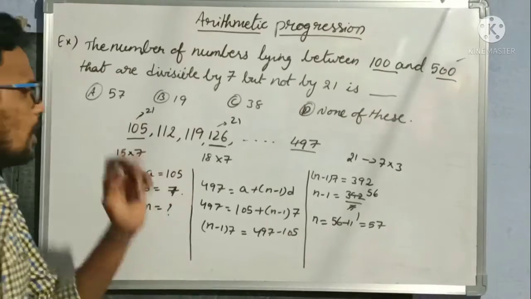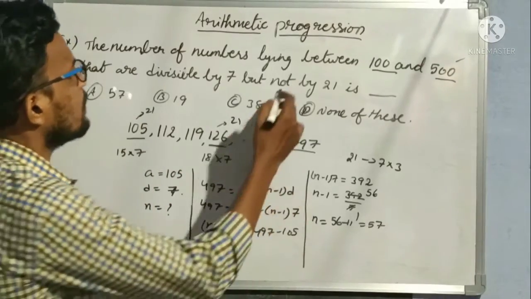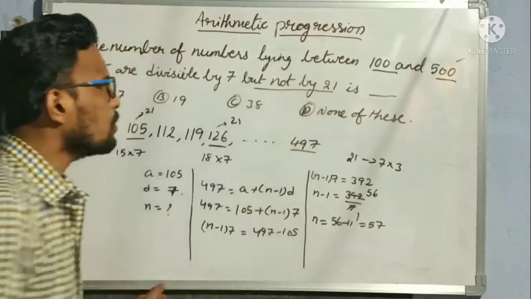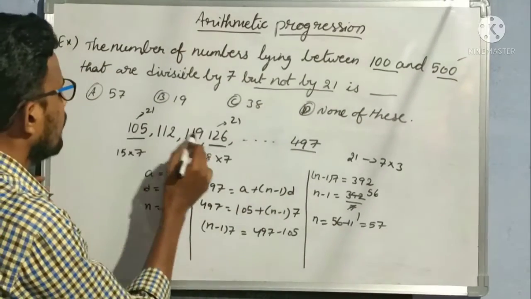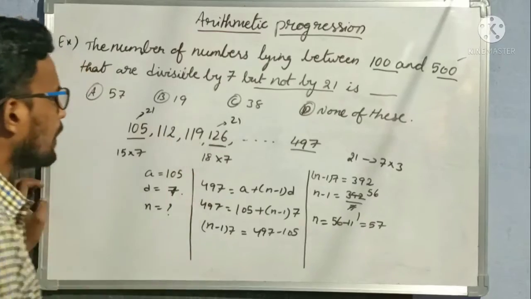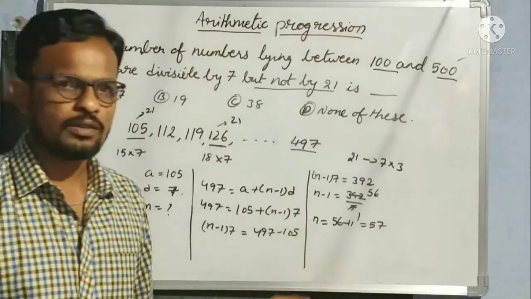But that is not our answer. Some numbers among these are divisible by 21, so we have to subtract those. After every 3 numbers, the fourth number is divisible by 21, right?